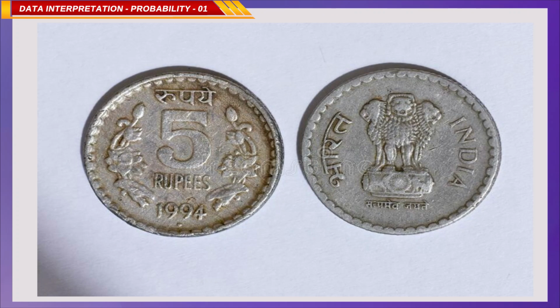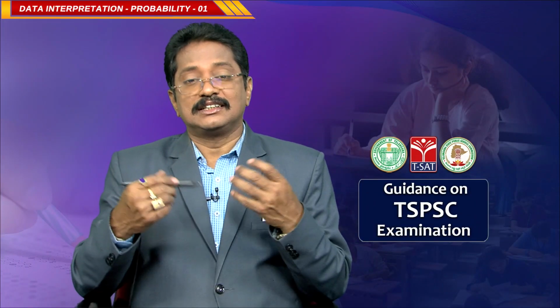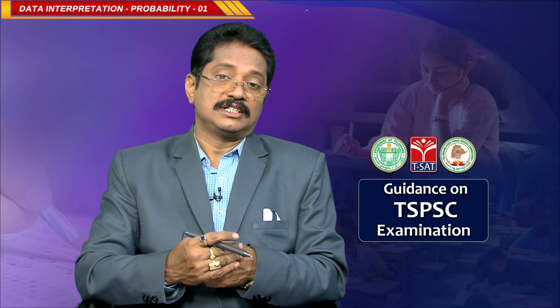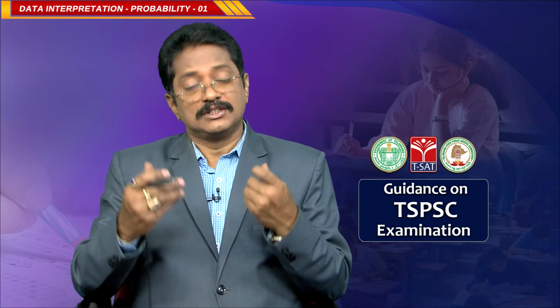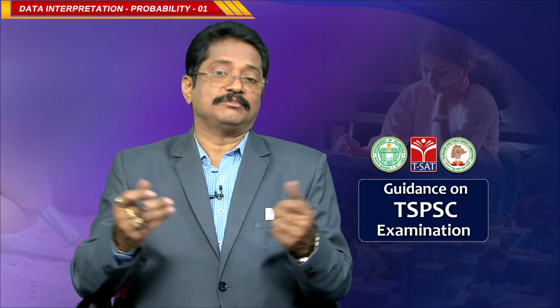This one is head and this one is tail, correct. When a coin is tossed, you will get either head or tail. So, these are the total outcomes when a coin is tossed: head and tail, clear?